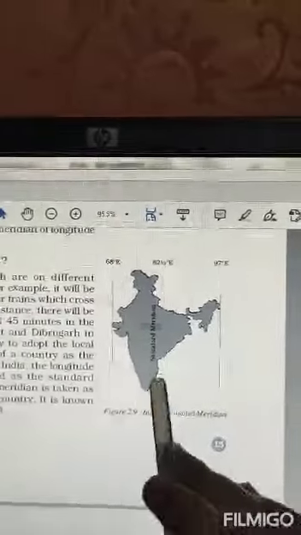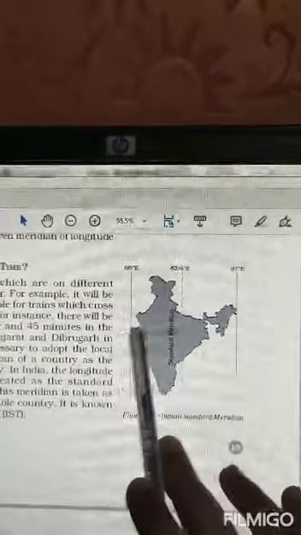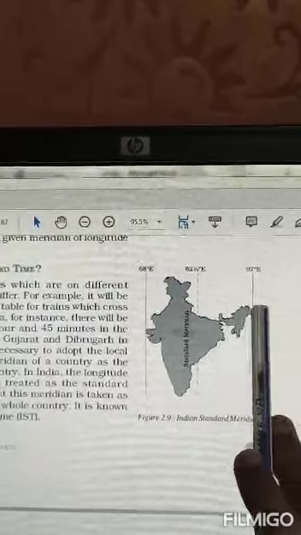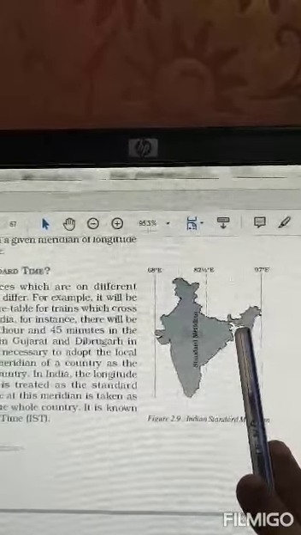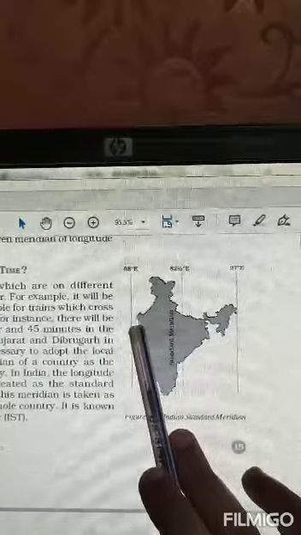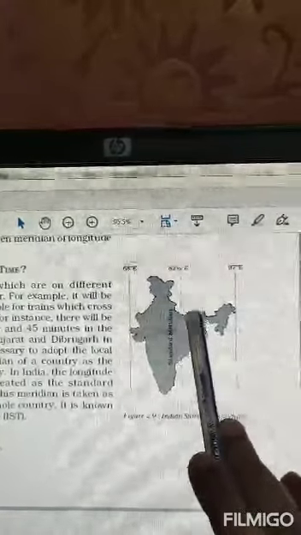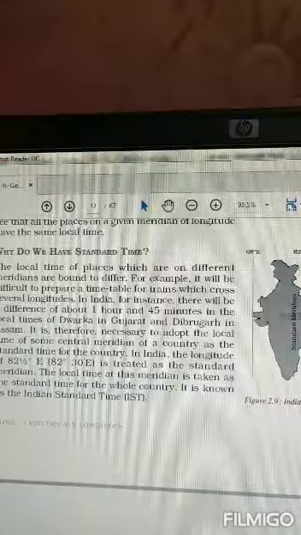Okay, see in this picture also in your book, 3 longitudes are there. 90 degrees passes from here, 97 degrees, and 70 degrees passes through Gujarat. So this one is in the center, so we have calculated our time according to that.